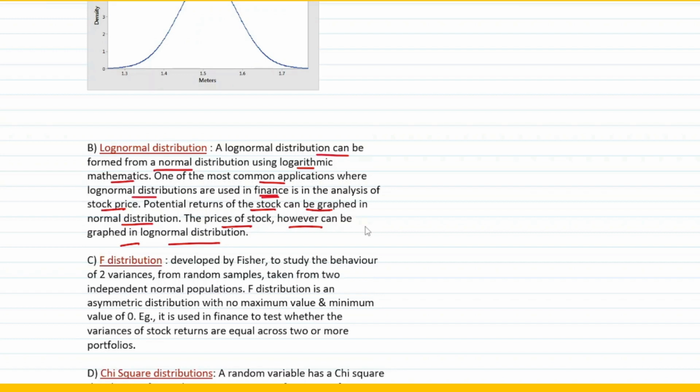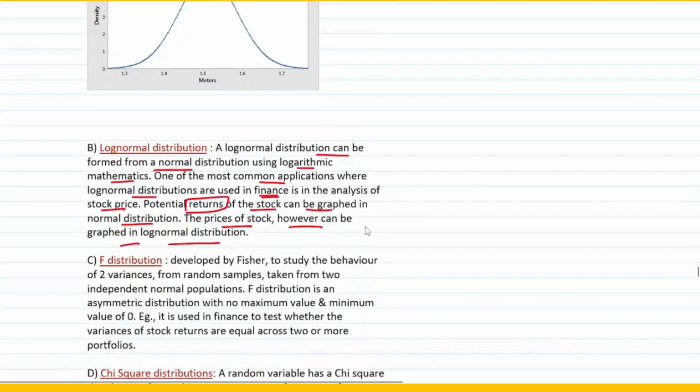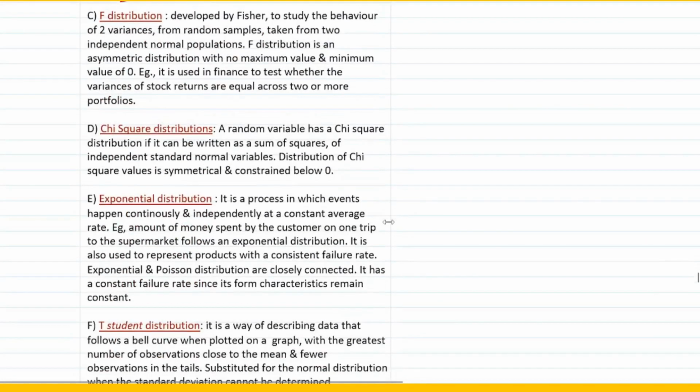It is the most common application. Where is it mostly used as far as finance is concerned? You basically use it in the analysis of stock prices. For example, the potential returns of the stock can be graphed in a normal distribution. So when you talk about the returns part, it can be figured out through normal distribution, I'm very sorry. Whereas if you have to talk about the prices of a stock, in that case you have to use the log normal distribution. Okay, then you come to something called an F distribution.